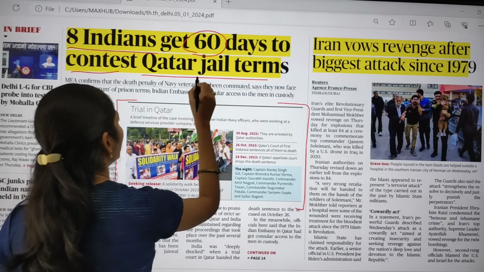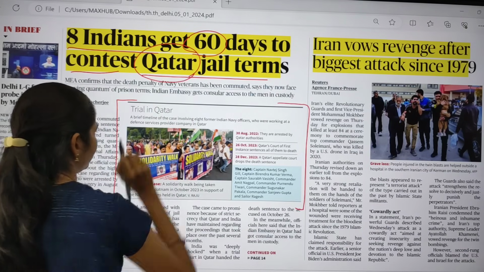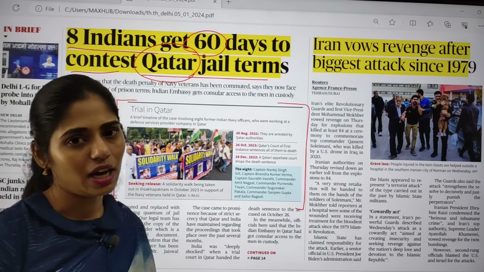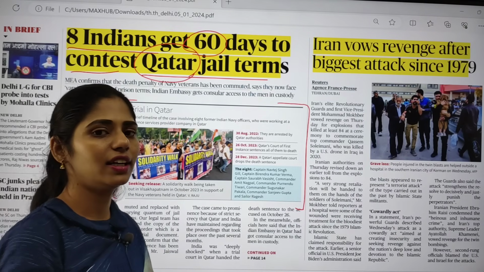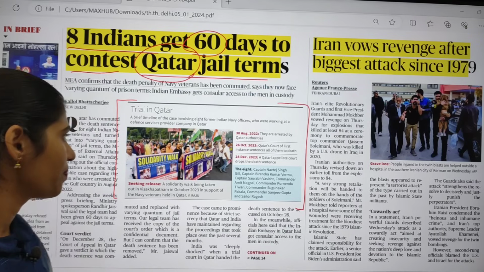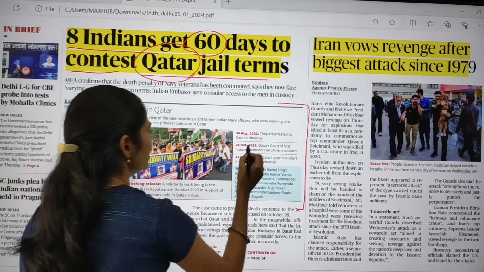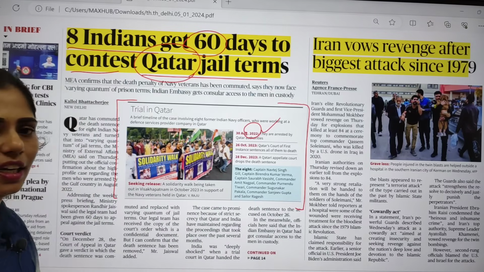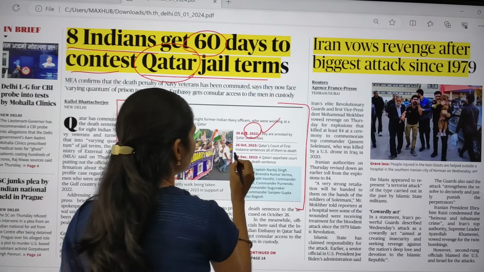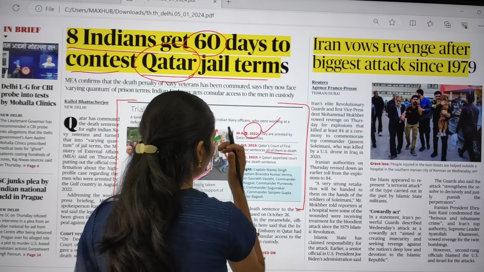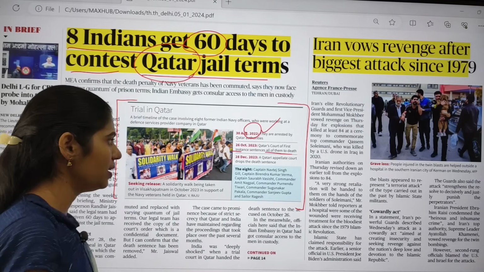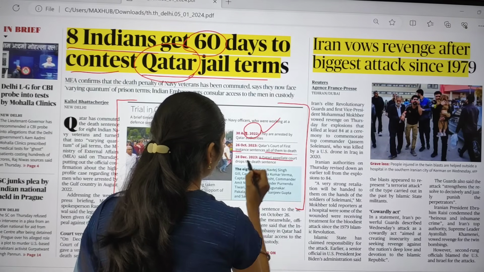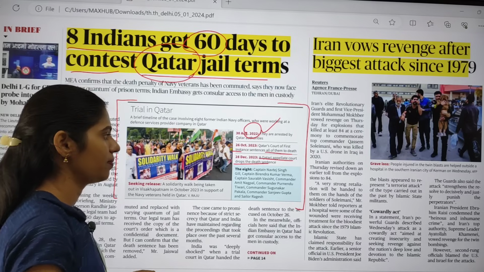They got the death penalty, and later India approached Qatar and finally they got consular assistance. These people were arrested in August 2022, and Qatar's court of first instance sentenced all of them to death in October 2023. In December 2023 a Qatari appellate court dropped the death sentence.